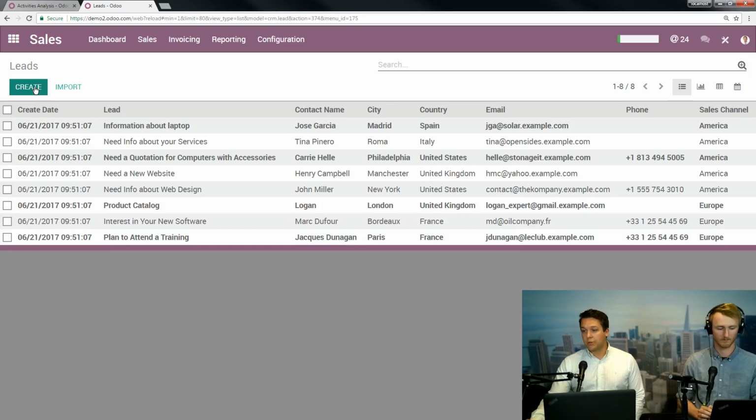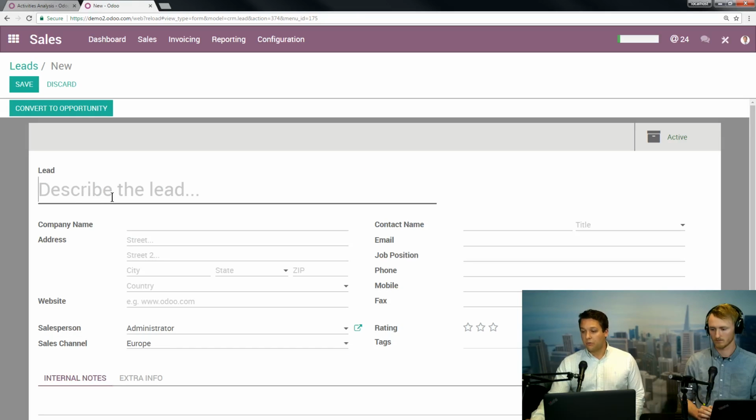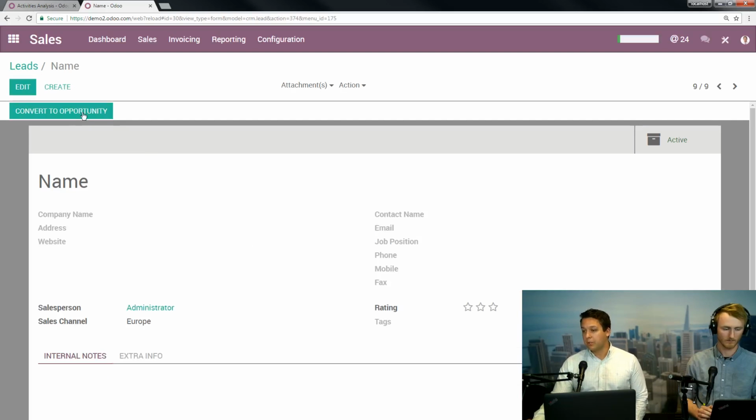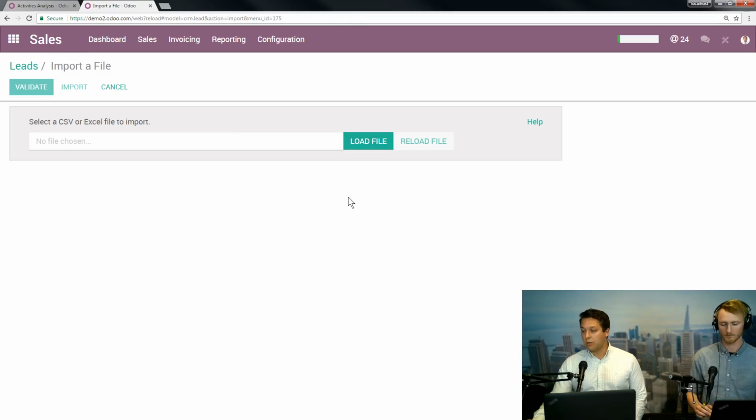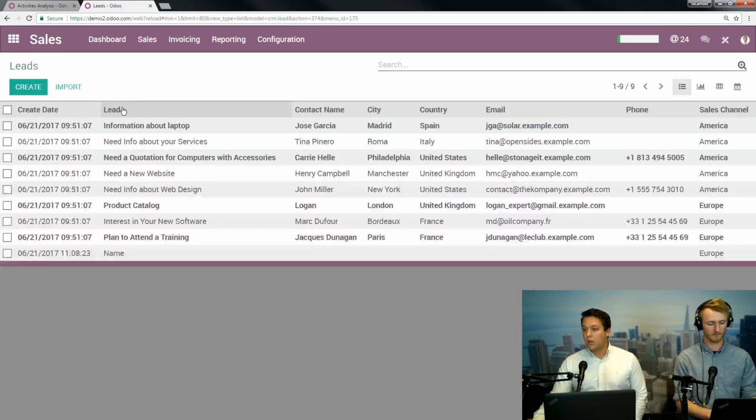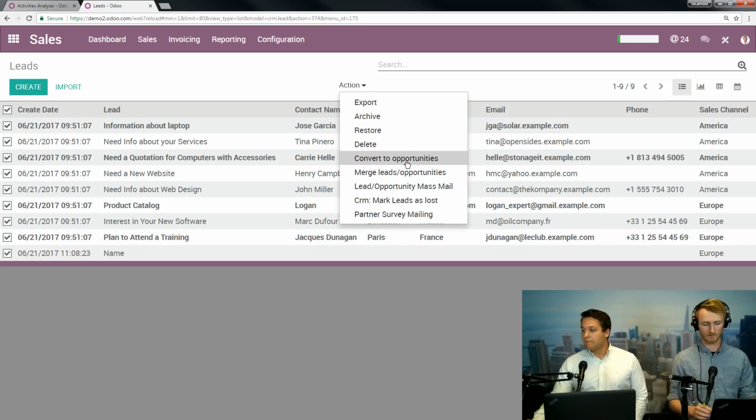These can be created. All that's required is a name. Everything else is optional, but again, you want to get as much information in here to give your sales team and salespeople a higher chance of success. So if I save that, it's there. You can see that convert to opportunity button if you want, but most of you are probably going to be having a lot of leads, like if you're importing different lists, which you can, and right here through our import tool, you can use an Excel or CSV file to pull in a bunch of leads. Once they're in here, select those all, and here you want to convert to opportunities.